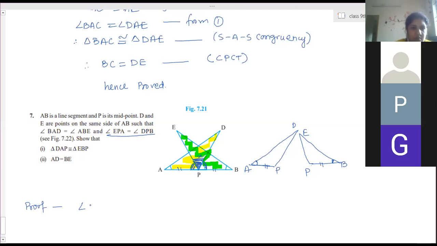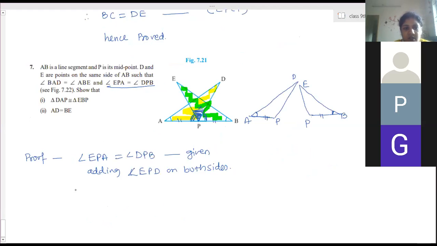Angle EPA is equal to angle DPB, given. Adding angle EPD on both sides.